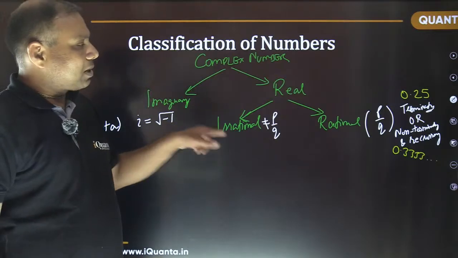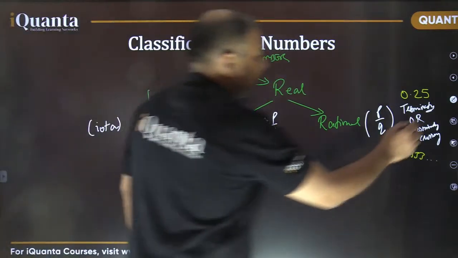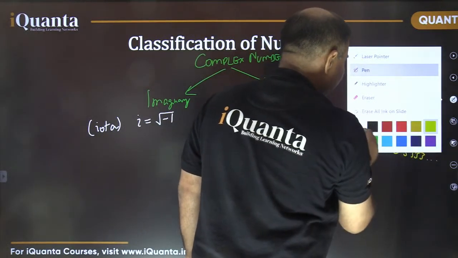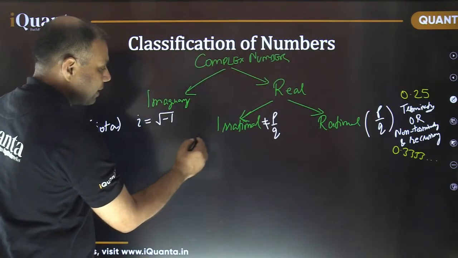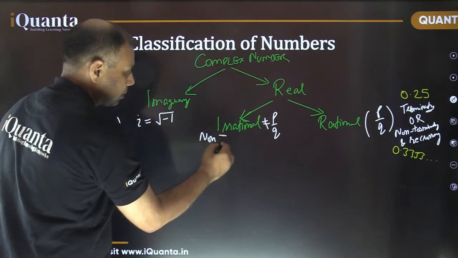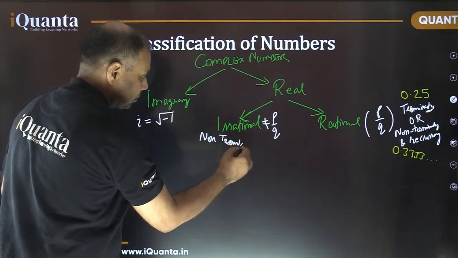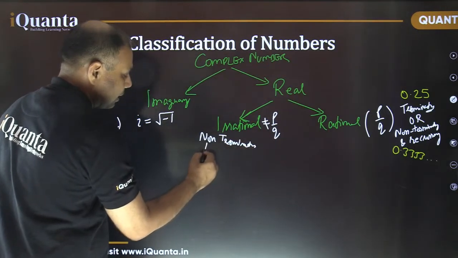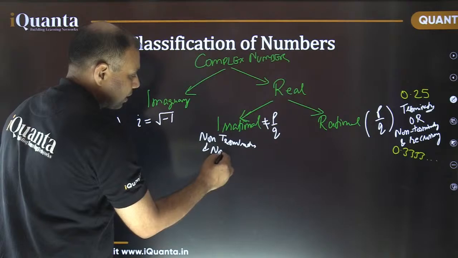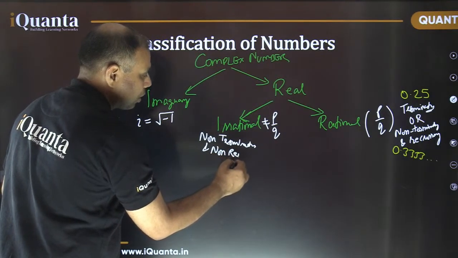But irrational numbers in decimal form are certainly non-terminating and non-recurring, or non-repeating.